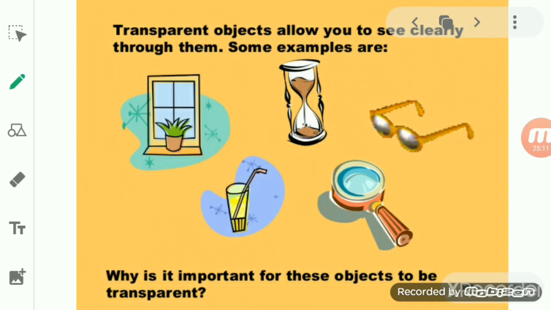Why is it so? Because when we pour an object, or when we take salt, or when we make a solution, we can see the solution, the level, the color very clearly. That's why the science laboratory equipment is basically made up of glass, so that it will be visible to us, and these glasses allow all the light to pass through them. So the transparent material which allows us to see clearly through it, because it allows all the light to pass through it, that's why we can see the object clearly, and such kind of object is known as a transparent object.